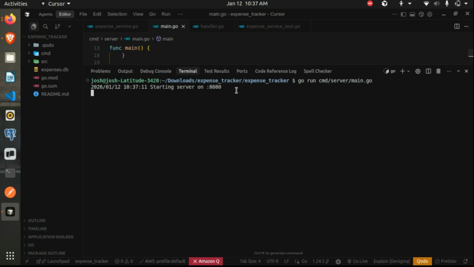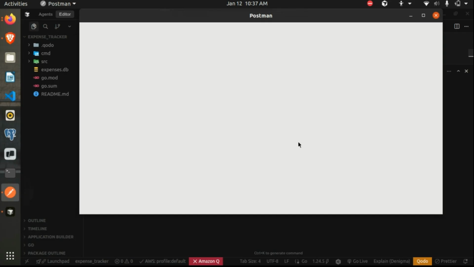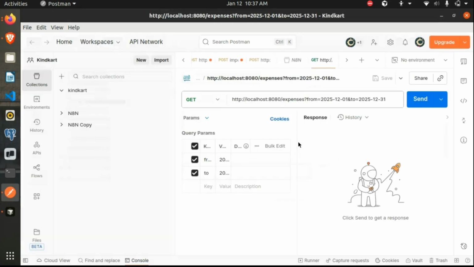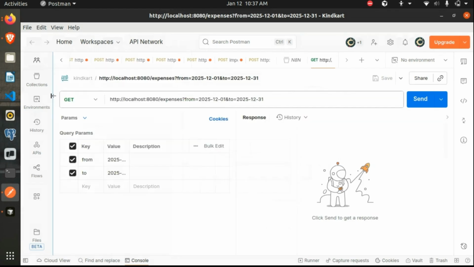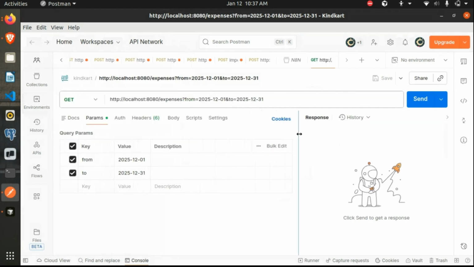So we have our server running on 8080. This is a GET request to our expense path, and it accepts two parameters in our case, the from and to.